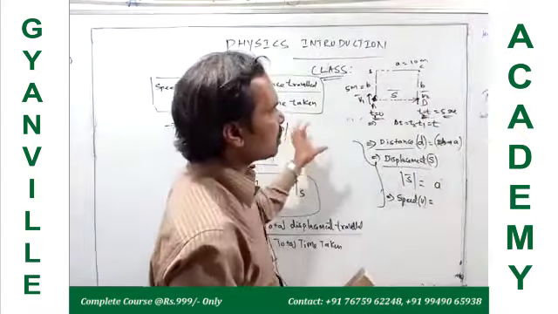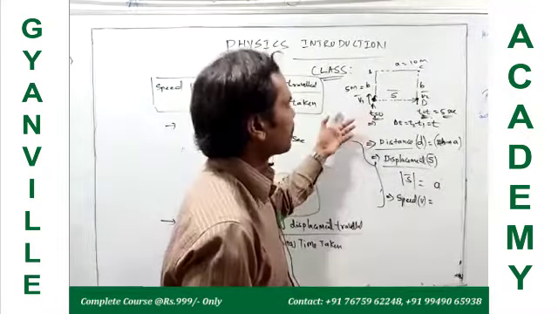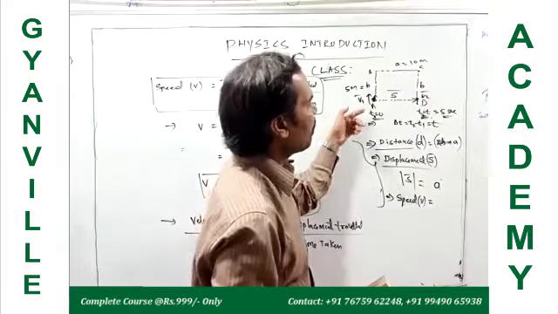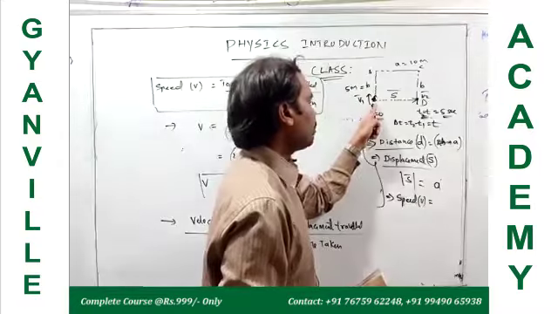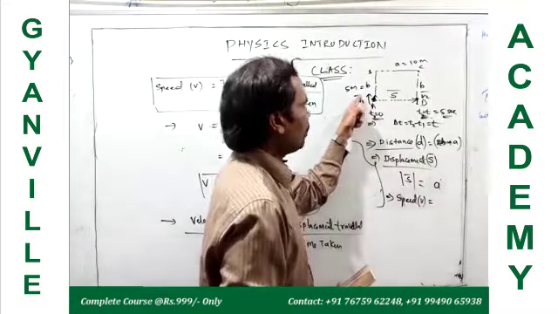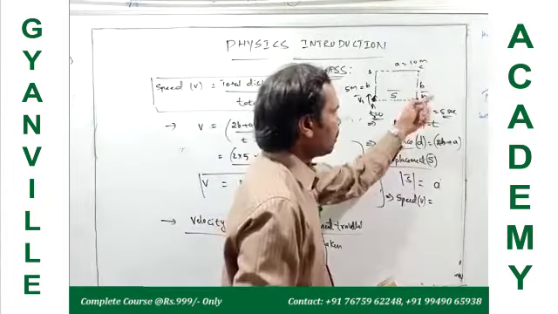So during the motion of the body, at different instants, the velocity of the moving body is different.